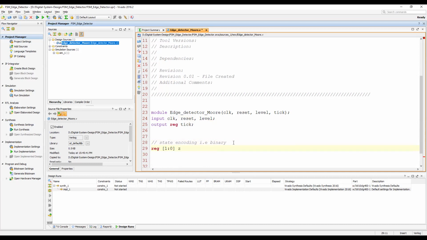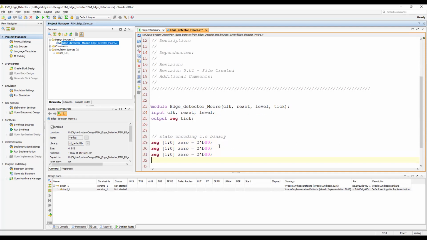One state is called zero state, 00, and another state is called edge state.